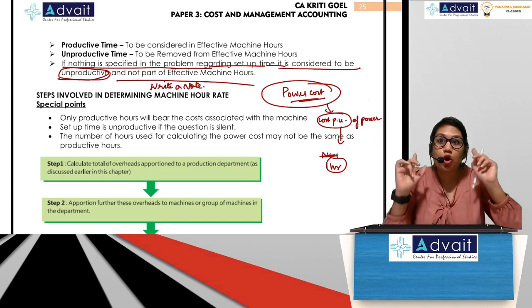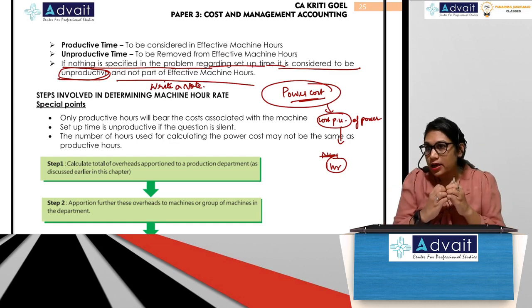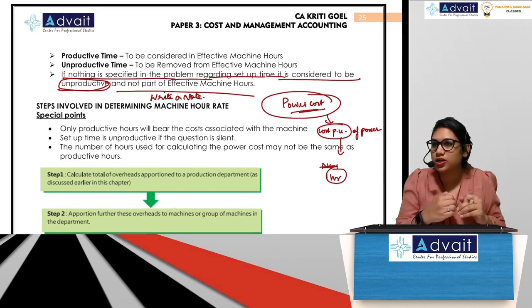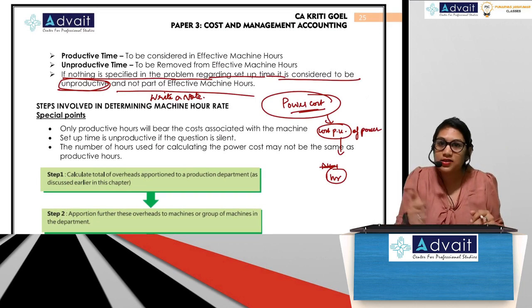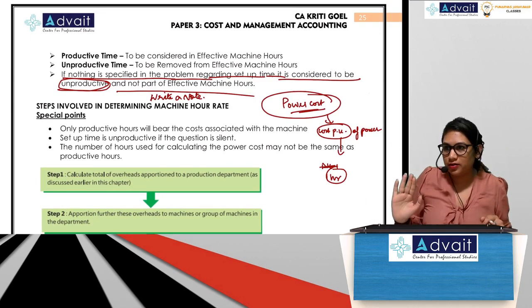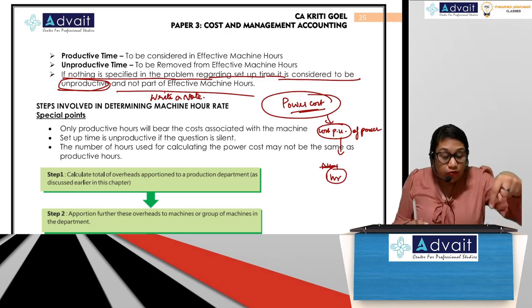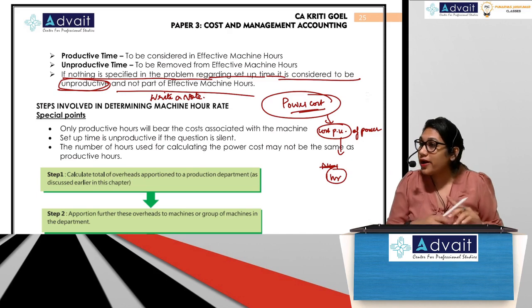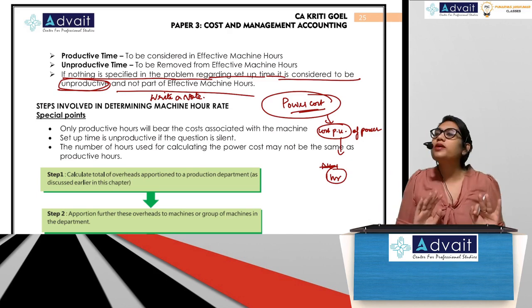That is what causes the confusion usually, because you have two kinds of hours associated with machine hour rate. One is effective machine hours, that is different. The hours for calculating power cost may also be different. So it's not necessary that both have to be the same.